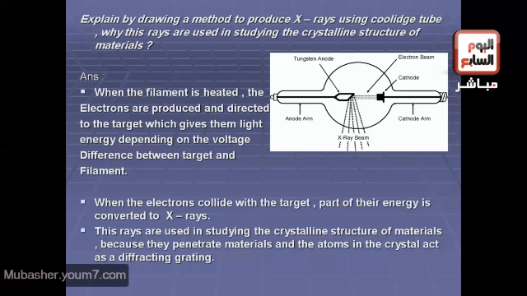This is because they penetrate materials, and the atoms in the crystal act as the diffraction grating, as we know.